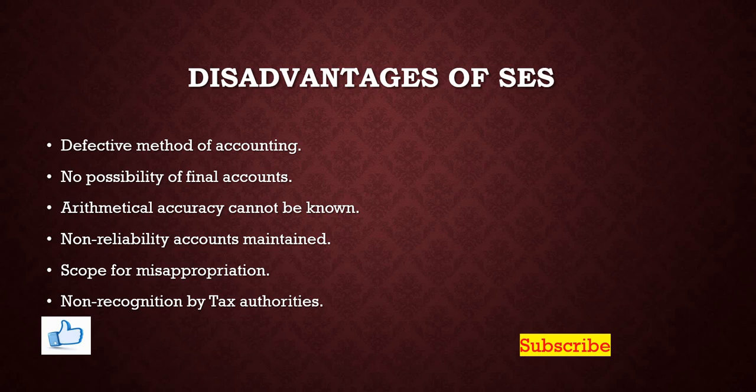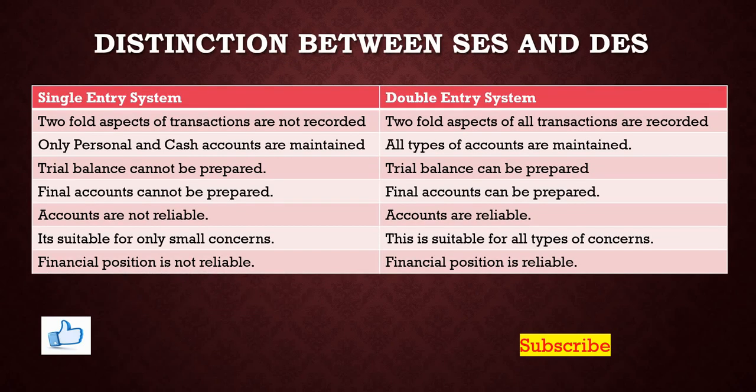Suppose, for example, if 100 rupees is spent, it may be recorded as rupees 10 only, and this method of accounting is not recognized by the Income Tax Act 1961. Now let us make a distinction between single entry system and double entry system.